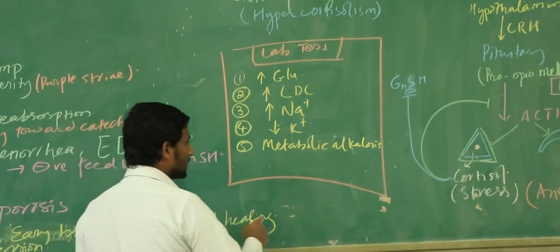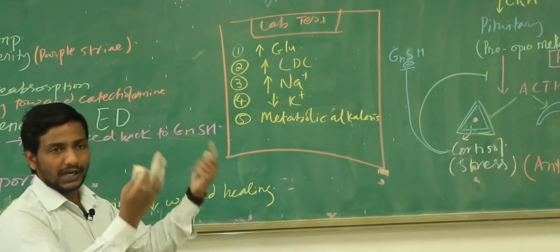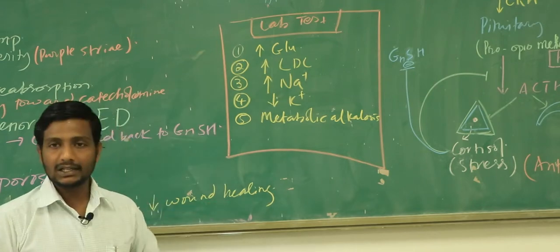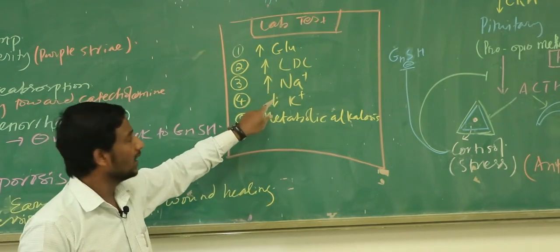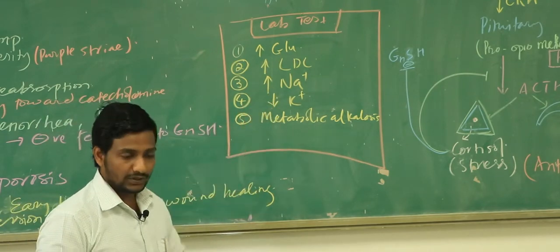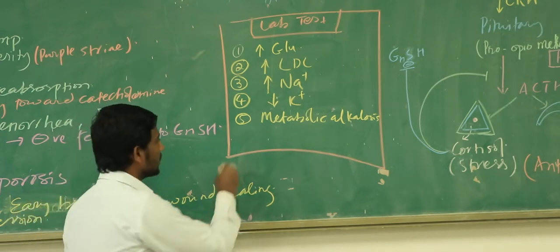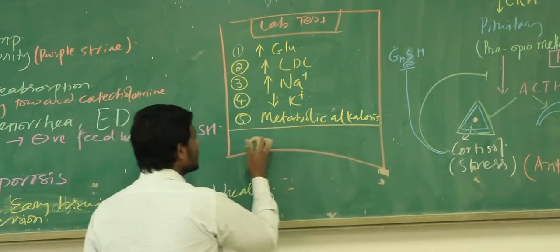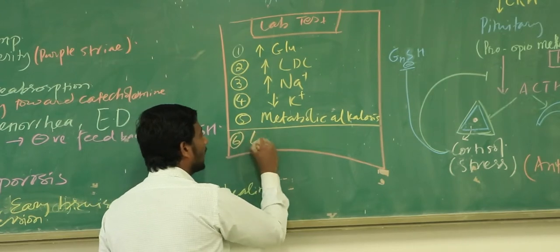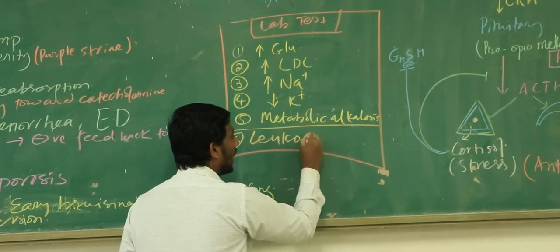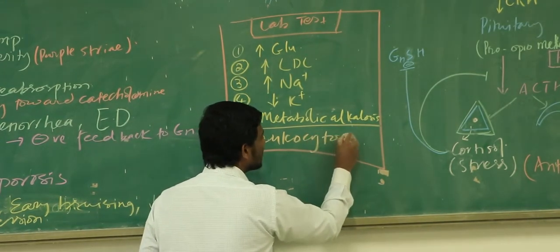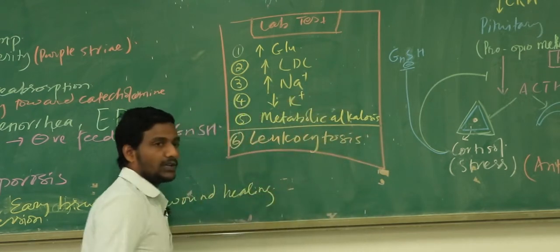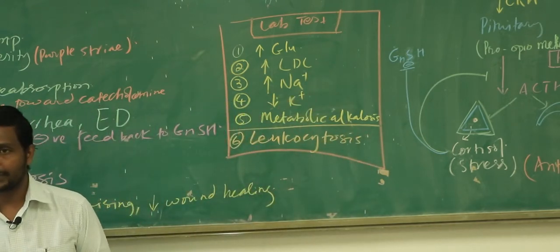So these are the features that we can understand very easily. There is going to be hyperglycemia, increased LDL, hypernatremia, hypokalemia and metabolic alkalosis. But the one that I am very much concerned about here is this one. In this patient, we are going to find a very, very high amount of leukocytes. The patient will develop leukocytosis.